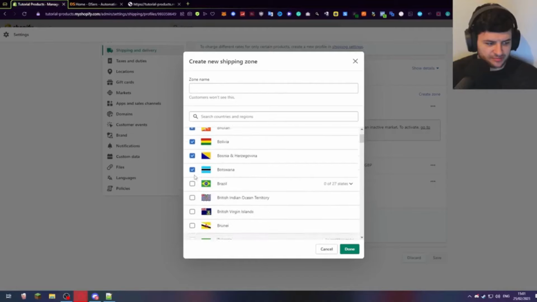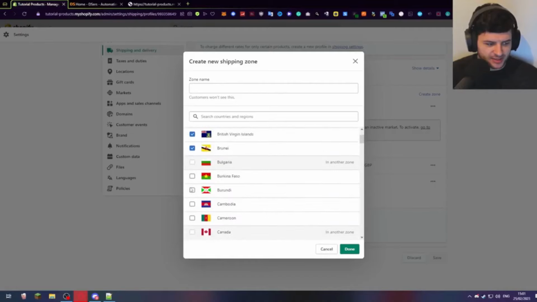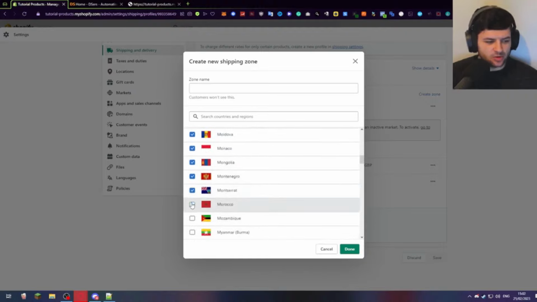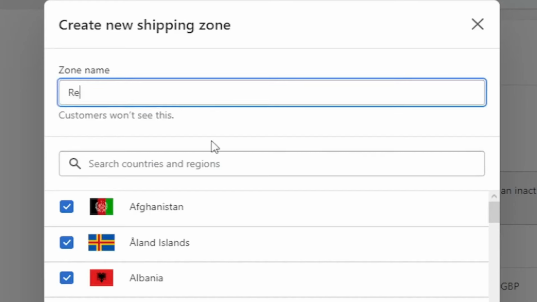Now, unfortunately, we have to do this manually. We can't actually do this just by ticking the region, so you're going to have to go down this list manually. Now, take your time with this, guys, because if you miss one country, you're going to have to go back and find it later, and it's just going to be basically so hard to actually identify.